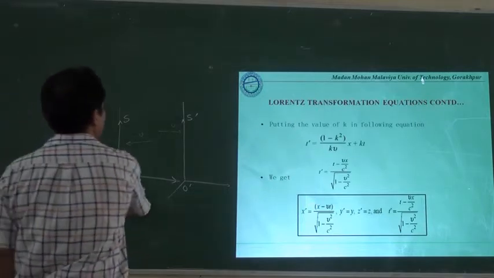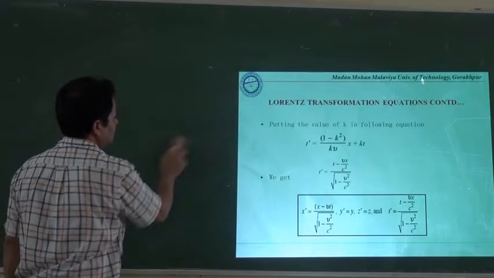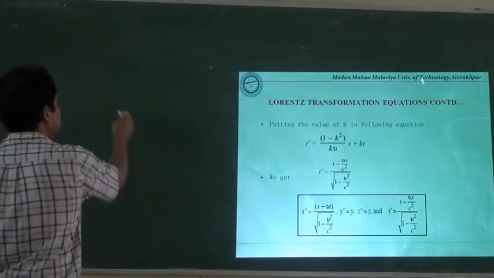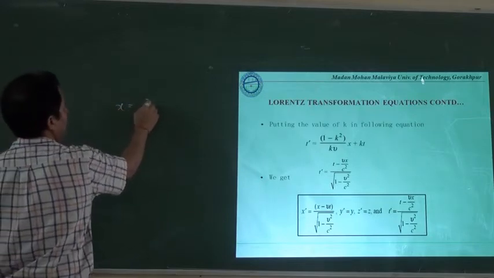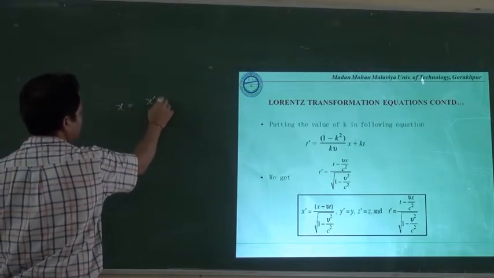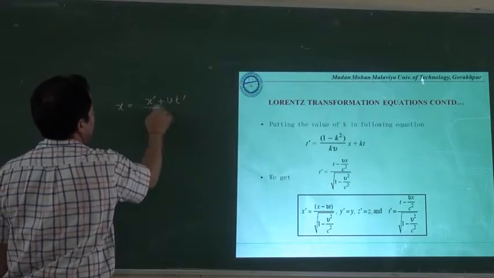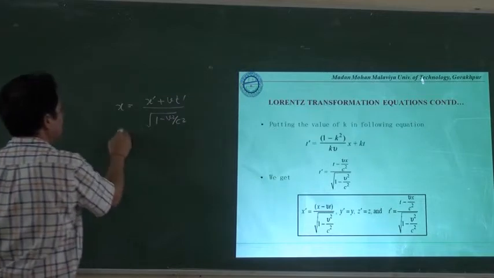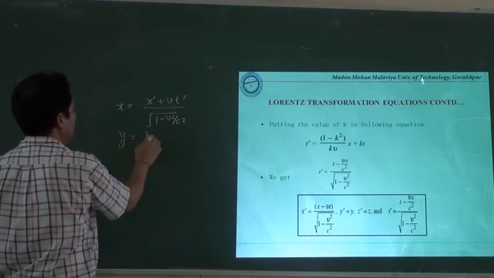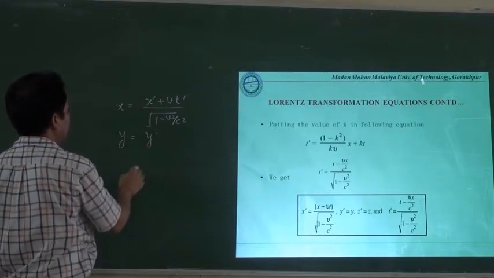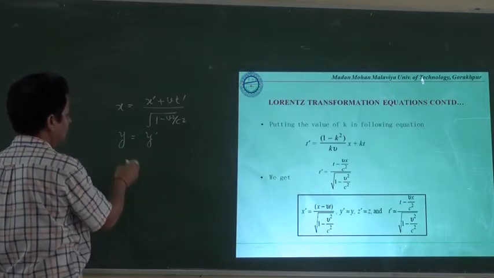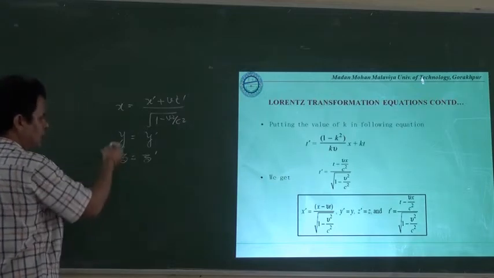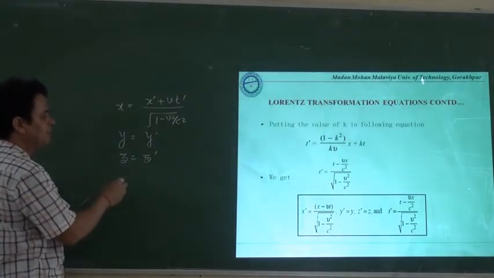Hence, the inverse Lorentz transformation equation corresponding to space and time can be given as x is equal to x dash plus v t dash divided by under root 1 minus v square upon c square. Since there is no motion along the y and z directions, there will be no change along the y-axis and z-axis.